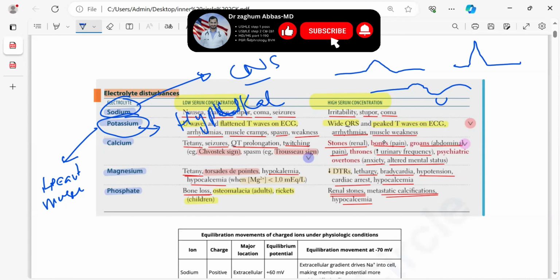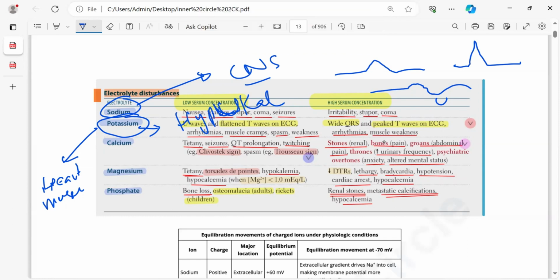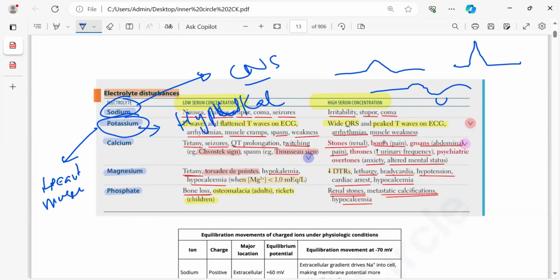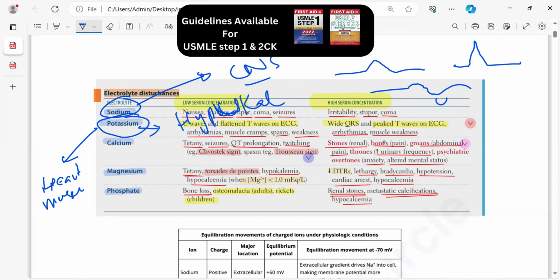In this simple way, guys, there are also multiple other ECG findings, like sinusoidal wave, prolonged PR interval, and wide QRS complex. There are multiple other ECG findings for hypokalemia, and also multiple findings for hyperkalemia. But remember, these two are important.